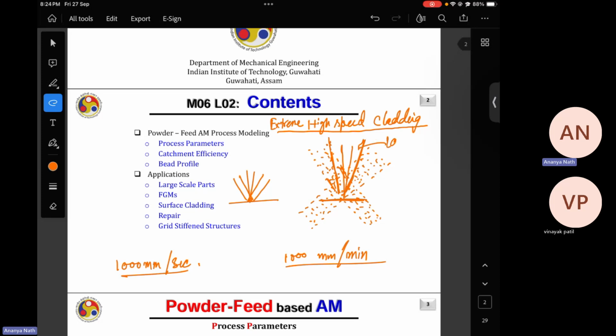And when this much powder is crossing this boundary, they are getting heated up. So 50% melting is already done. And when they are finally reaching the melt pool, which is this portion, they are 100% melted. So you don't have to wait there for the powder particles to absorb the laser and get melted. The time they are reaching the melt pool, they are fully melted. So you don't have to wait so that this laser beam or the head can move forward to melt.